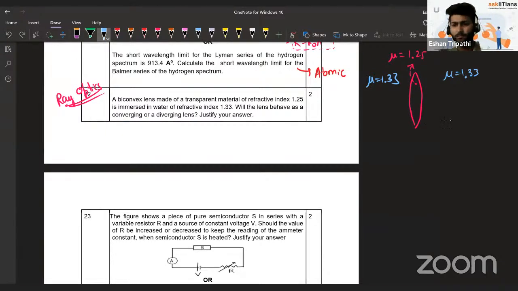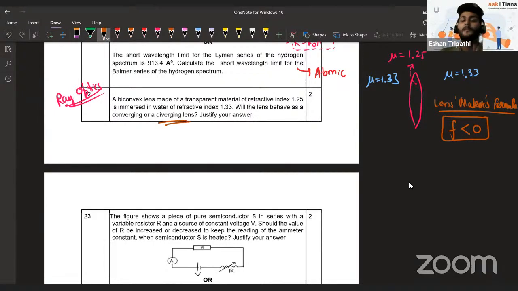We might wonder, why are they even asking it? Convex lens is always converging, but actually that's not true. It depends upon the refractive indices of the material and the surrounding. Here, when you use the lens maker's formula, point worth noting, lens maker formula question is being asked, you would find focal length is lesser than 0, negative. It actually turns out to be a diverging lens.